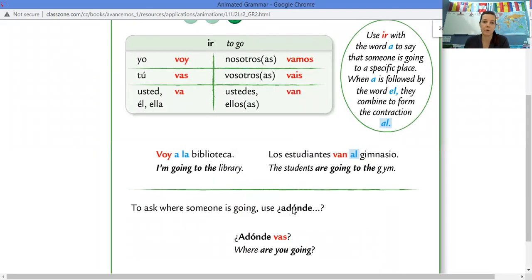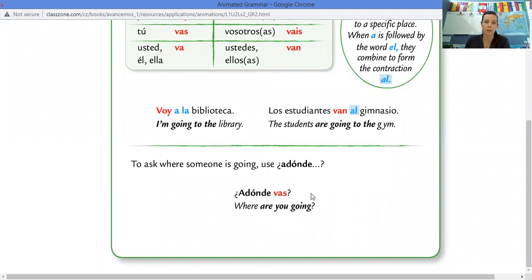The last note to make here is to ask where someone is going. The reason you use a dónde instead of dónde is because you're again implying that you're going to someplace. So you have the a, and instead of having the a at the end in a question, you have it in front of the question word. So you have a dónde vas. It wouldn't make sense to say dónde vas a. That wouldn't work. Instead, because it's a question, it goes to the very front.